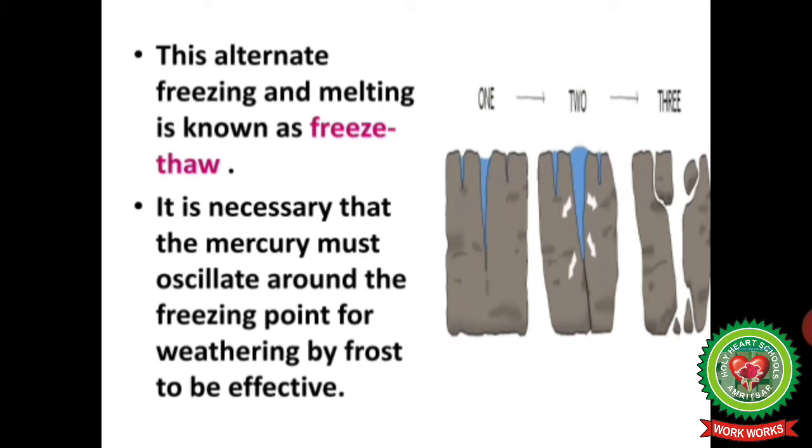This alternate freezing and melting is known as freeze-thaw. It is necessary that the mercury must oscillate, means move around the freezing point, for weathering by frost to be effective. Means here we need very low temperature so that water can change into ice.